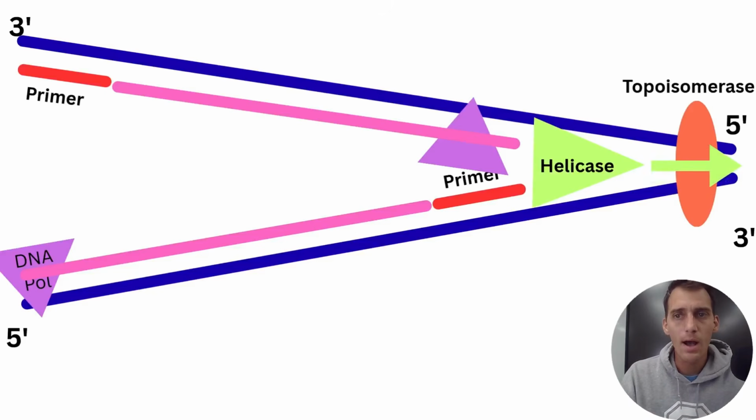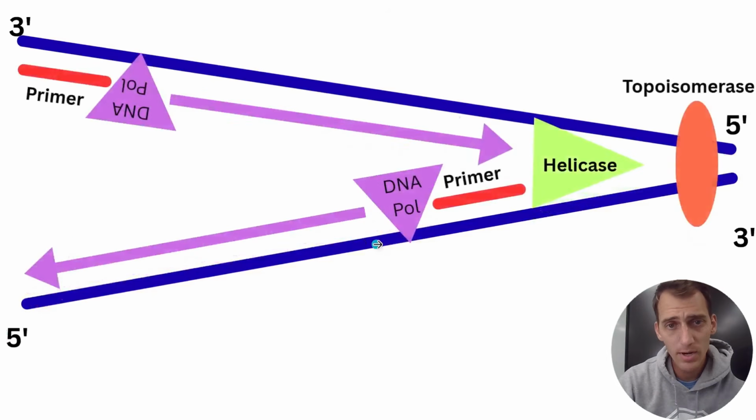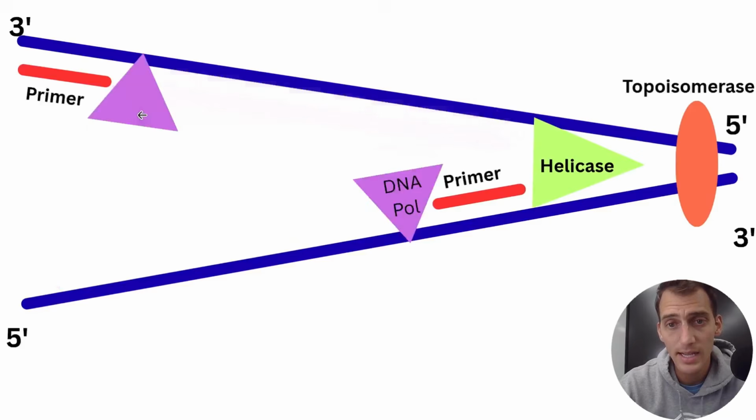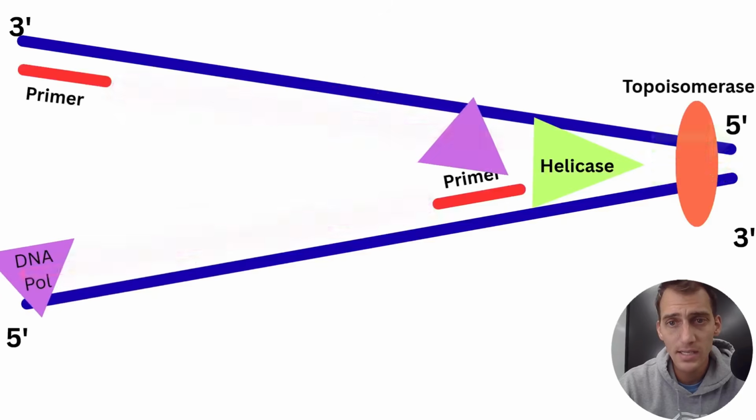Now helicase is moving that way, upstream. This DNA polymerase down here is moving in the opposite direction as the helicase, and this one is moving in the same direction as helicase. So I'm going to try and visualize this for you.